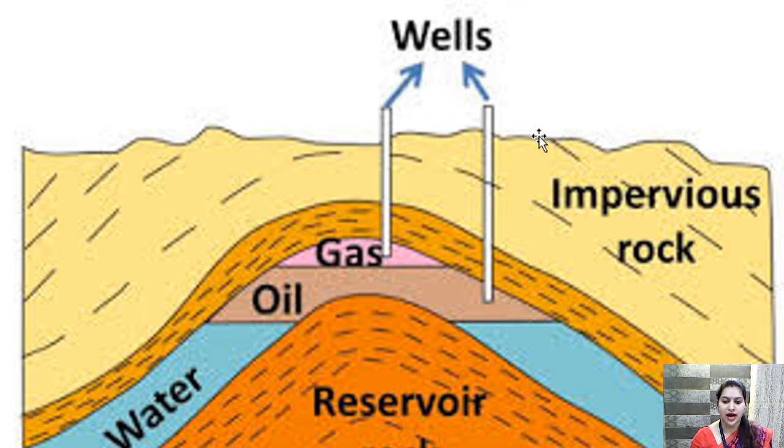So children, we have seen this diagram earlier also, that there is a reservoir of rock. We have an impervious rock, we have a reservoir rock at the bottom. The water is there, and due to the pressure and heat, the aquatic life that is buried inside this impervious rock and soil is converted into oil and gases. So can you see here, oil and gases. So the oil that is obtained is petroleum and the gas that is obtained is natural gas.